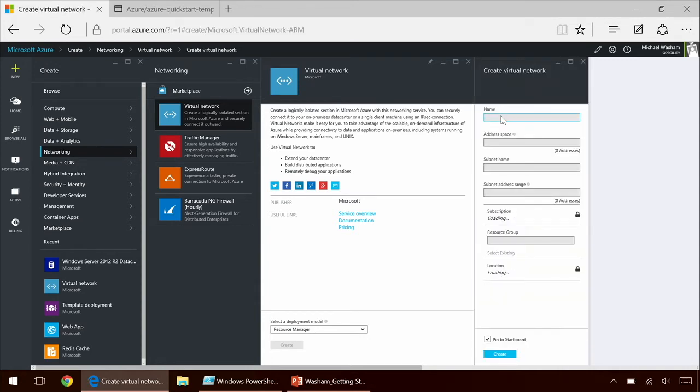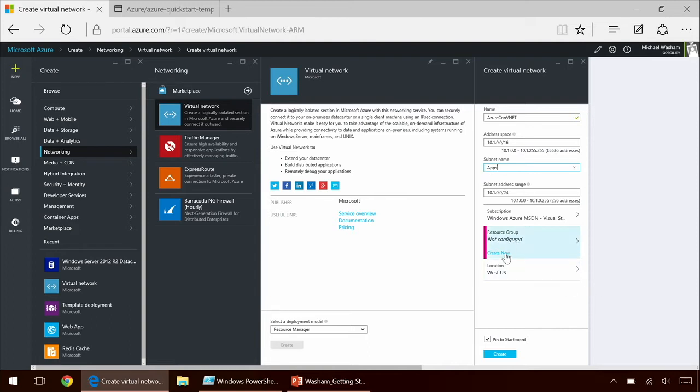And here is where we can actually name our virtual network. So I'm going to call this AzureCon VNet. And you can see that we can define our address space here. The address space is the available IP addresses that are usable within your virtual network. You can change this to a smaller subnet or a smaller address space, or you can also add additional address spaces after the virtual network is created. Each virtual network has a default subnet when you create it, and we can change the name of this. And after it's created, we can go back and add additional subnets if we want to.